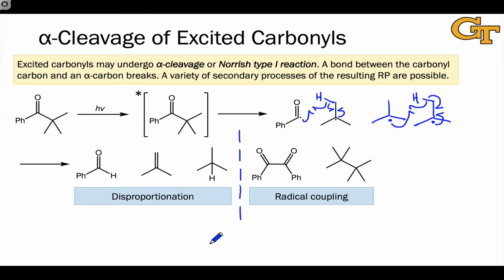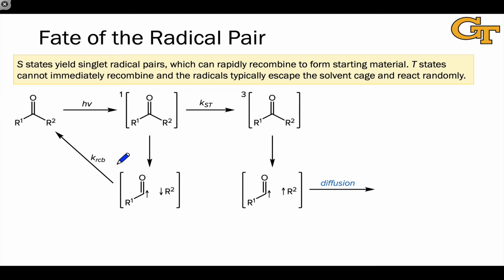diverse array of products. Thinking through the spin multiplicity in this process is critical because singlet states yield singlet radical pairs. These can rapidly recombine to form the starting material in a process that overall looks like non-radiative decay of the singlet state, cleavage of the carbonyl carbon alpha carbon bond, followed by immediate reformation of that bond.